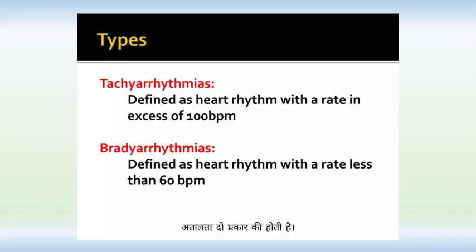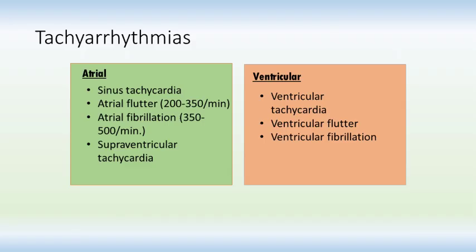There are two types of arrhythmias. Excess rhythm of the heartbeat is known as tachyarrhythmia, and slow rhythm of heartbeats is known as bradyarrhythmia. In tachyarrhythmia, the heartbeat is more than 100 beats per minute. In bradyarrhythmia, the rhythm is less than 60 beats per minute. The tachyarrhythmias are further classified into atrial and ventricular.